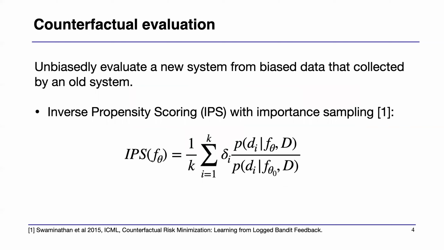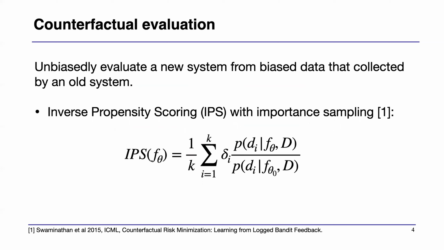In addition to online evaluation, there is another type of method that can deal with user clicks, which is counterfactual evaluation or counterfactual learning. This type of method can unbiasedly evaluate a new system or new policy from data collected by an old system.